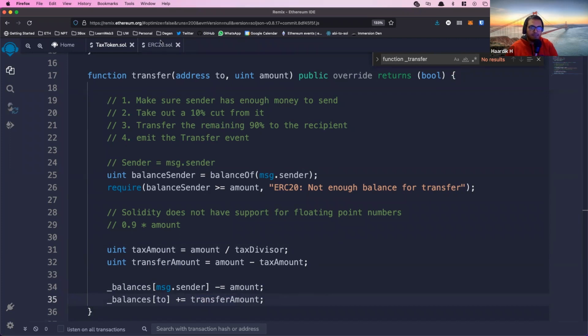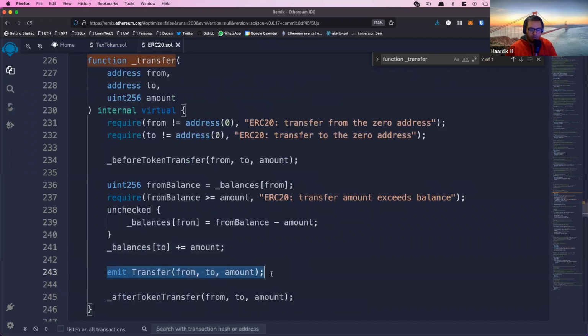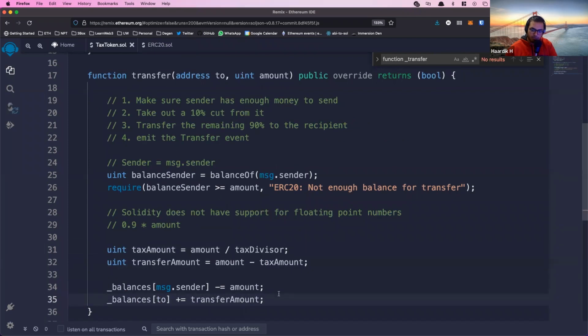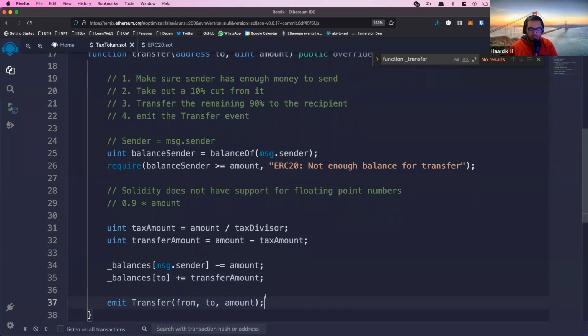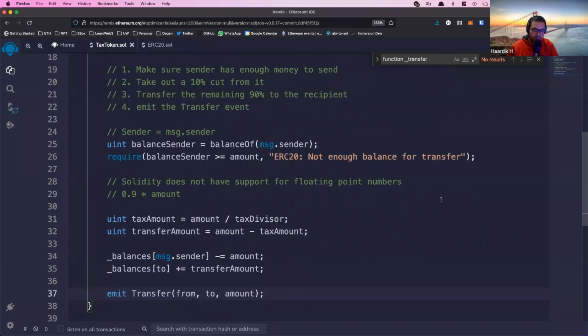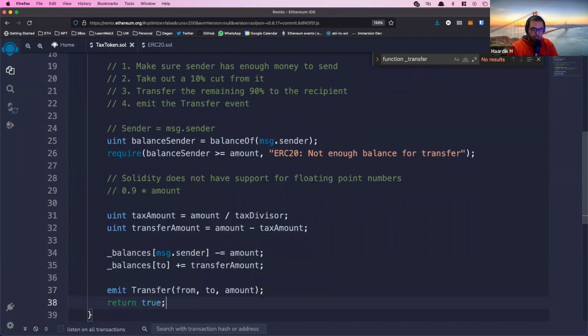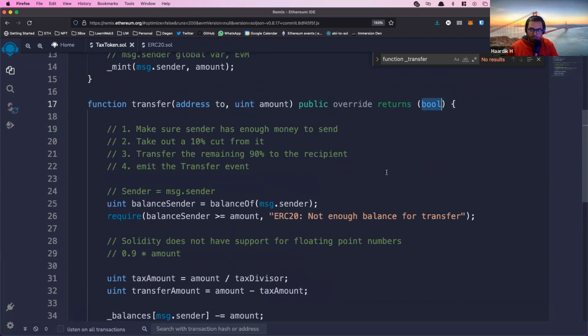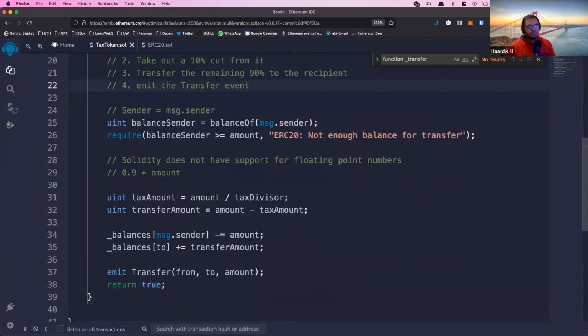And then lastly, we emit the transfer event. We'll just copy paste this line. We don't need to worry about events just yet, but it's something you have to do to ensure compatibility with the standard. And then we return true because the function needs to return a Boolean to make sure, okay, if you got to this point, everything is good.